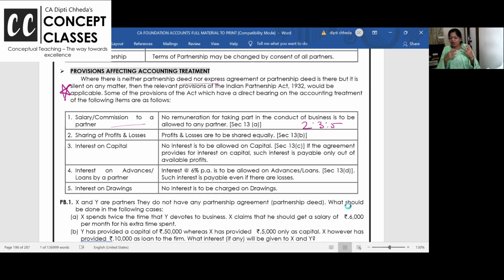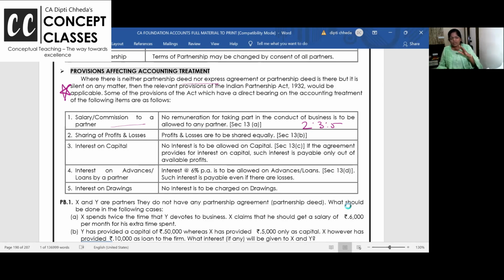You know, I always say the 5D makeup of your answer sheet in a partnership problem. Whatever partnership problem comes, admission, retirement, death combined, working note 1 is the profit sharing ratio, old, new, whatever. And working note 2 is about goodwill. If you maintain this consistency, any complicated level of problem also you will be able to do. So if nothing is given, profit and losses are to be shared equally.